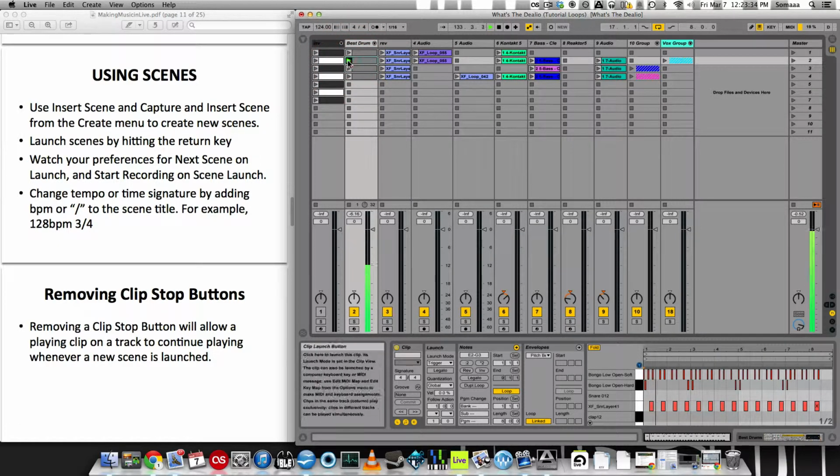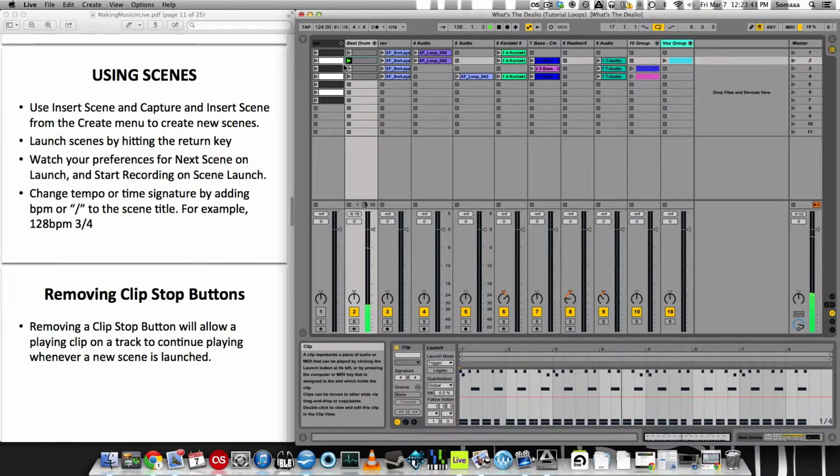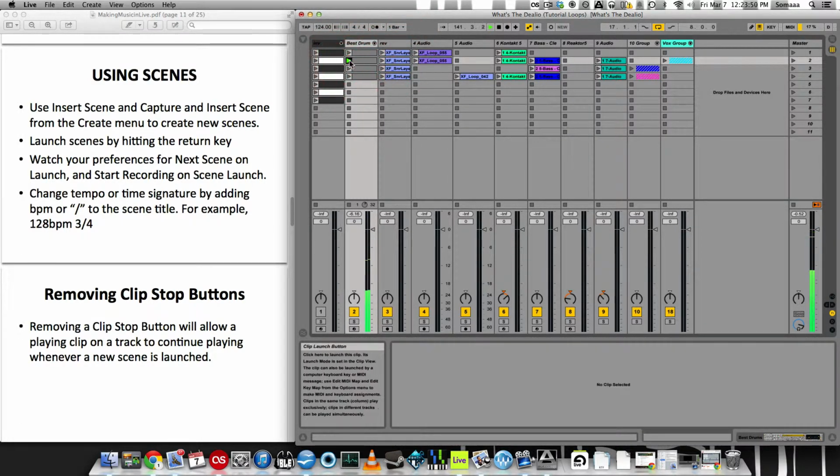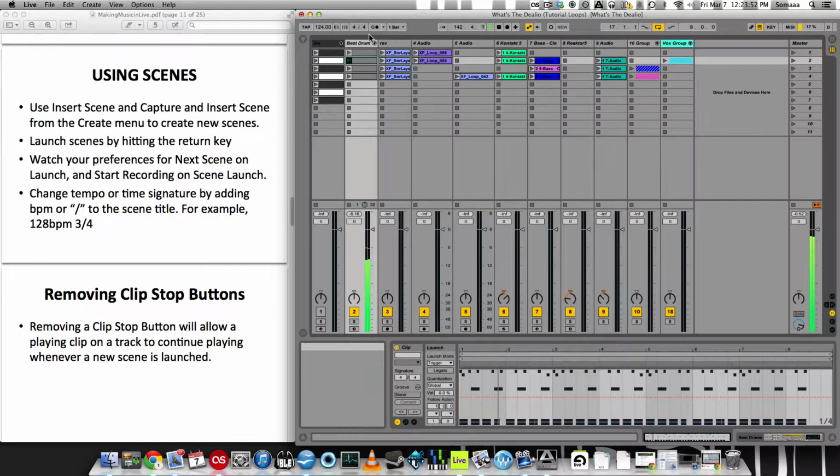Notice how it's restarting every time I click it. Let's hide some of these. So if I make it a slow or a high number global quantization, it takes a long time for it to re-trigger.